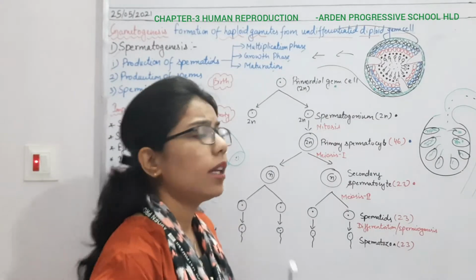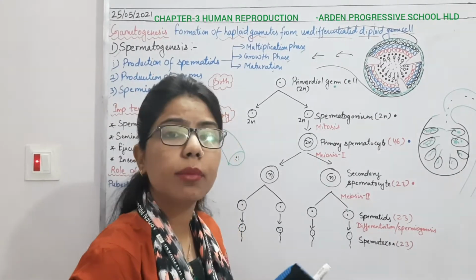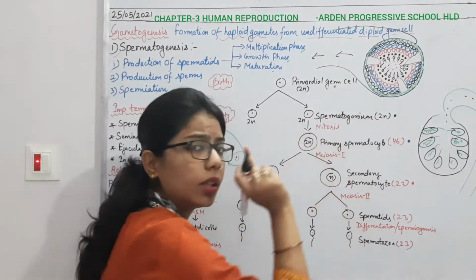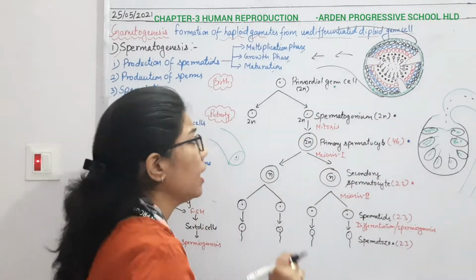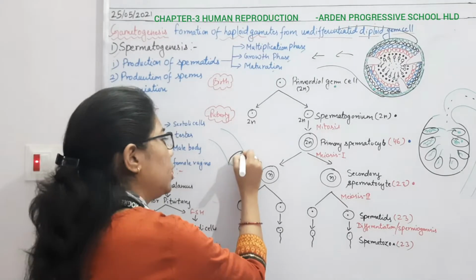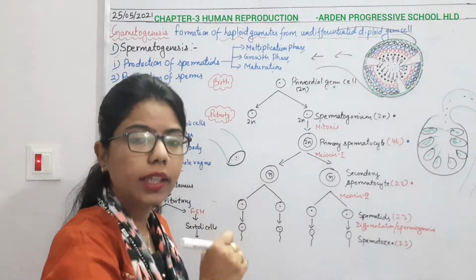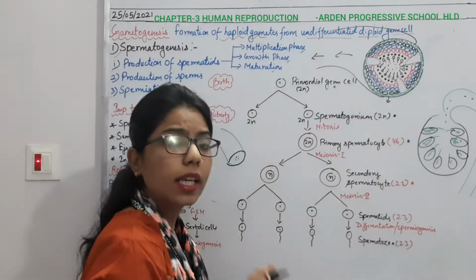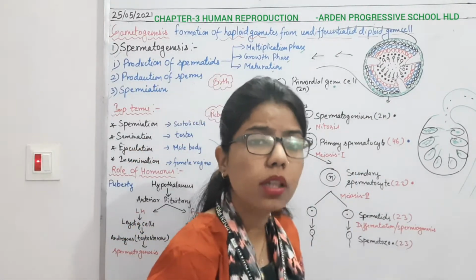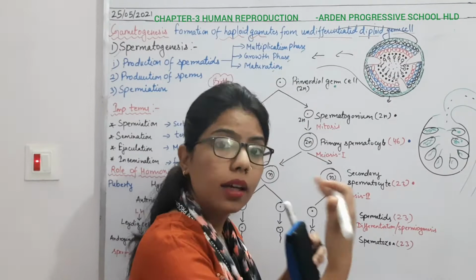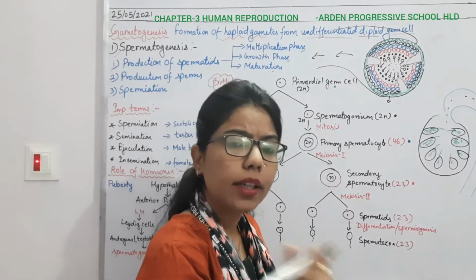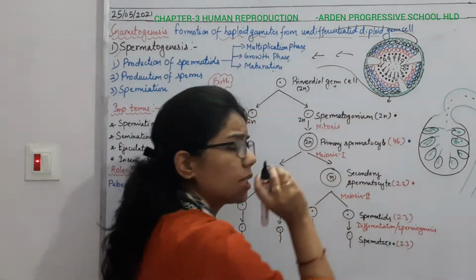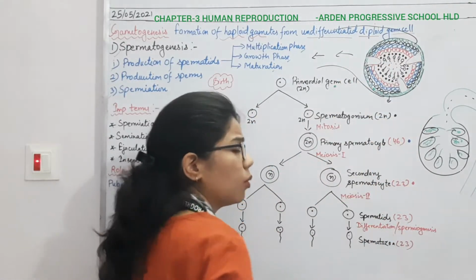Okay, so here we have to understand how these seminiferous tubules are important, because when we saw the cross section of this seminiferous tubule, we found that the outer layer has different types of cells. These are the germinal cells, and these cells are responsible for giving rise to some other cells after division, right?